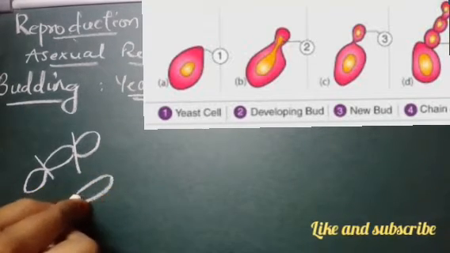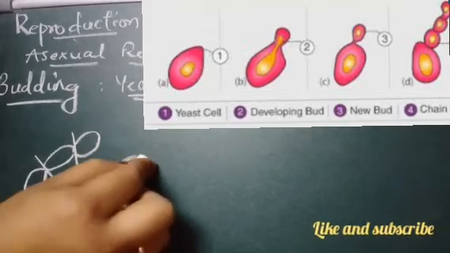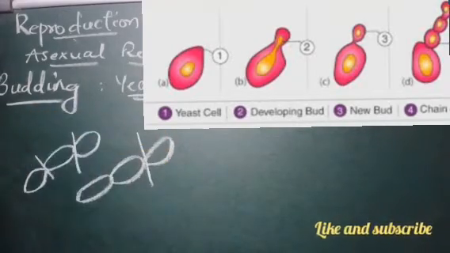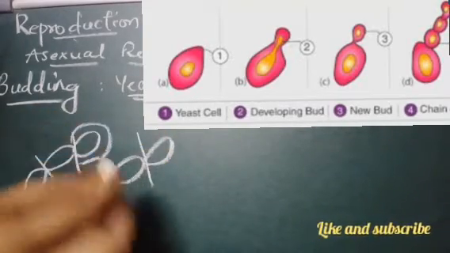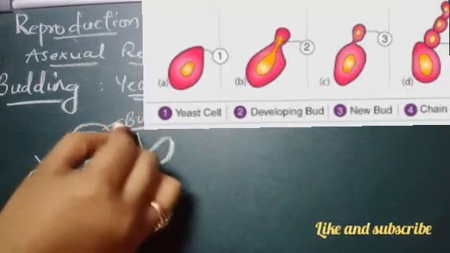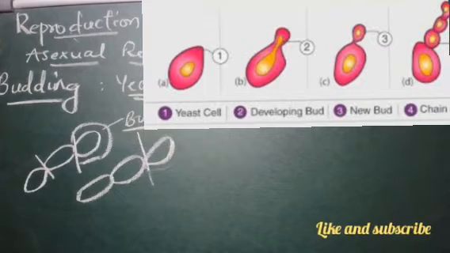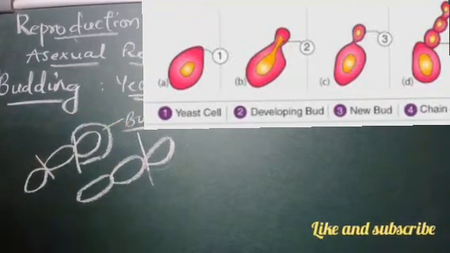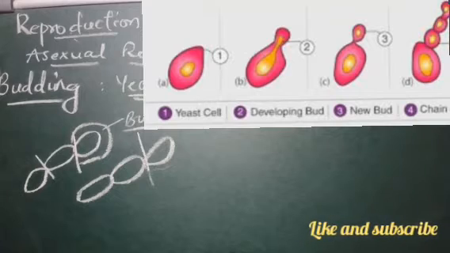So yeast are like this. They grow like this, and slowly they will get separated. These are called buds. When they fall somewhere where they can germinate, this bud will start growing into a new one.